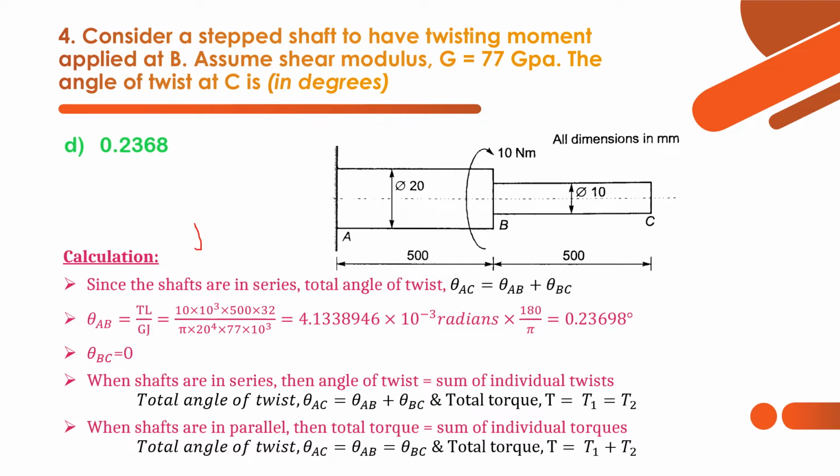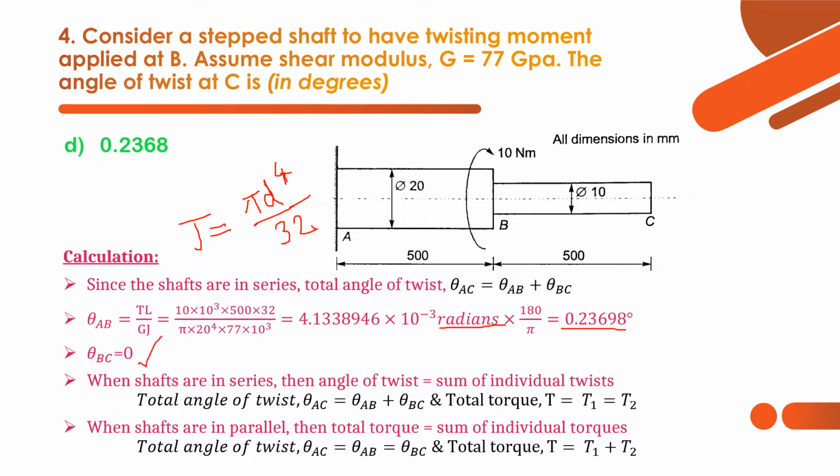J is equal to pi d power 4 by 32 in case of solid shaft. What is d here? Diameter of the solid shaft. So we are getting the answer in radians. To convert into degrees, multiply by 180 by pi. We get the answer in degrees, 0.23698.